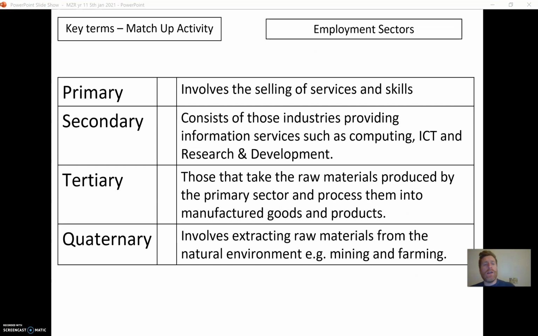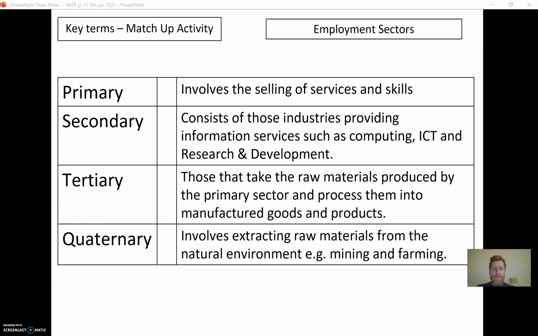So there's a little activity here for you. See if you can match up the 4 different employment sectors with their definition. When I finish talking, if you press pause, you can then have a go at this activity. So let's see if you match them up correctly.